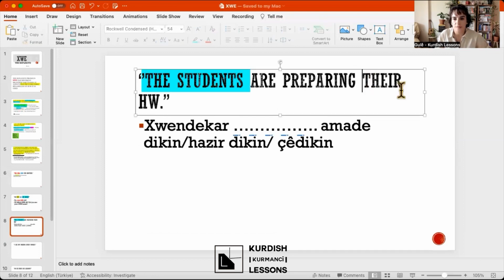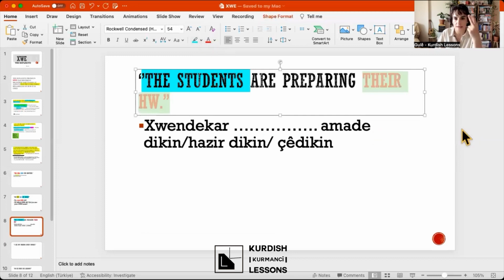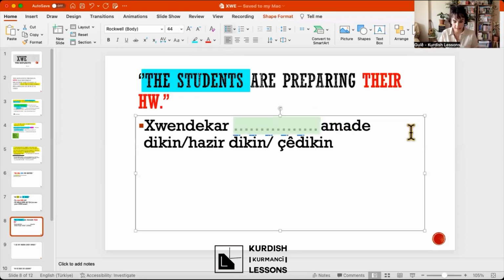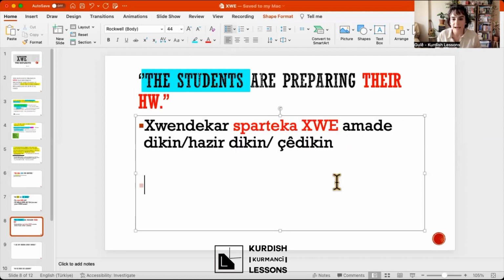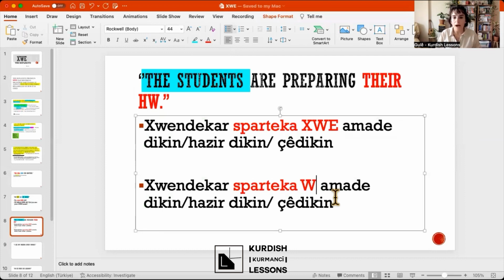Again, this sentence has two possibilities when you translate to Kurmanji. First you can say, when the car spartaka khwe amade dikin. So it is their own homework. But if you say, when the car spartaka one chedikin, I will explain why it is one.